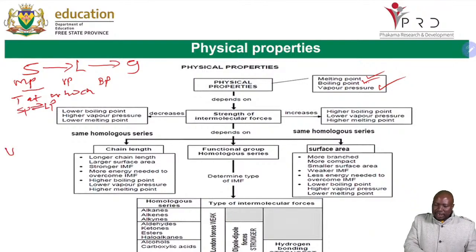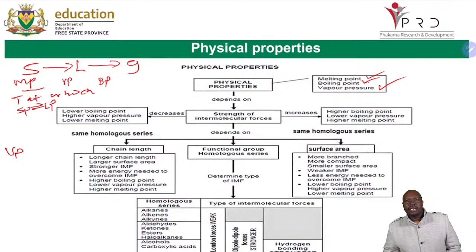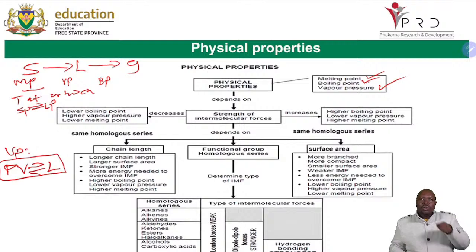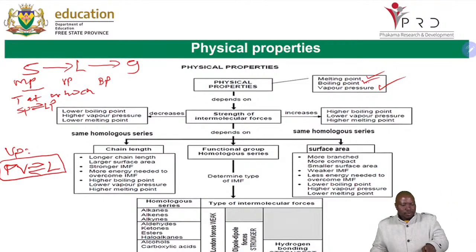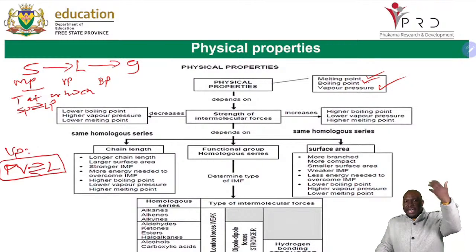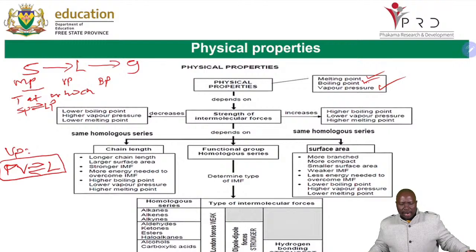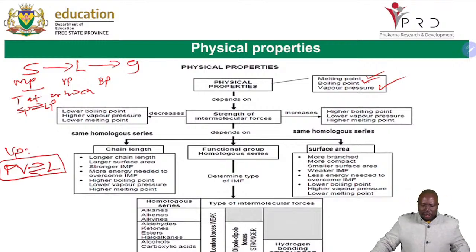And then vapor pressure is another equilibrium again. But this one is saying it is a pressure exerted by vapor at equilibrium with its liquid in a closed system. Remember, when we're defining melting point, we're not saying in a closed system, but when we're defining vapor pressure, we're saying in a closed system, because the molecules now have high kinetic energy, and when we have higher kinetic energy, the molecules can escape.